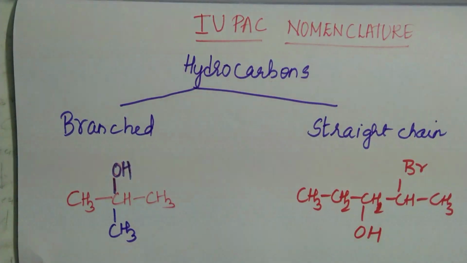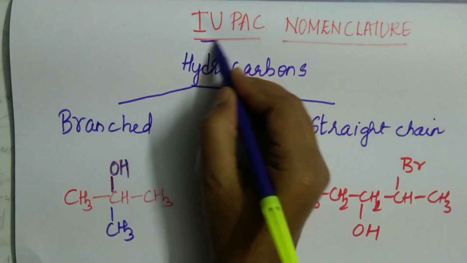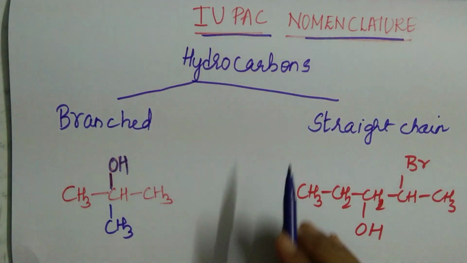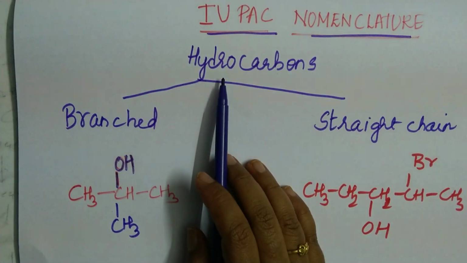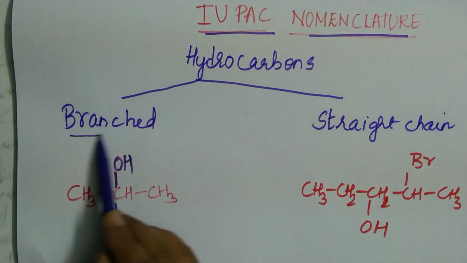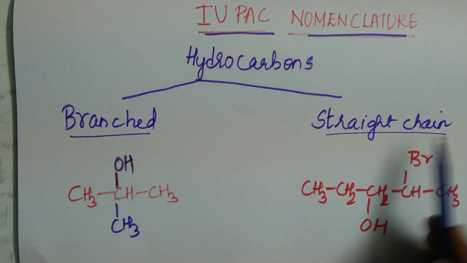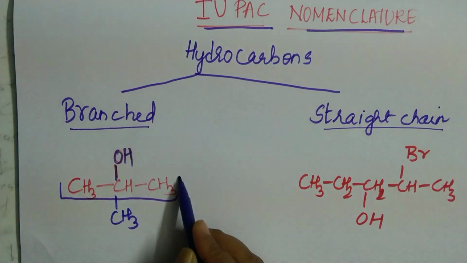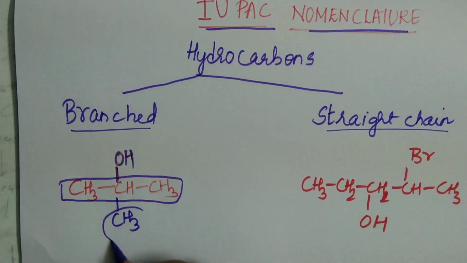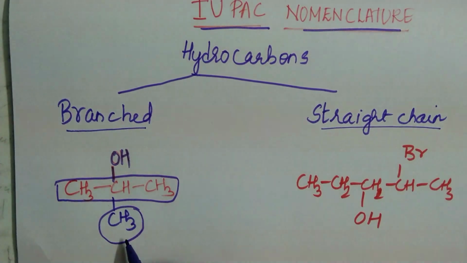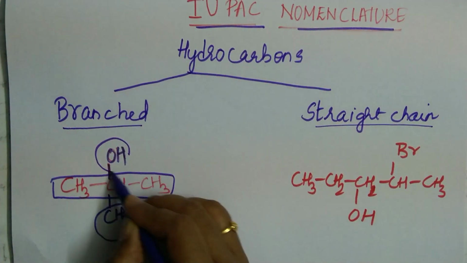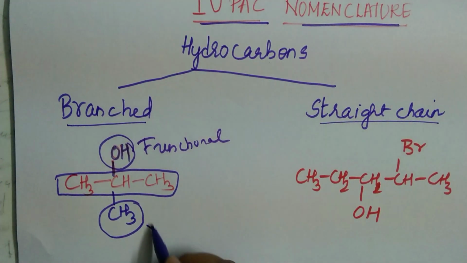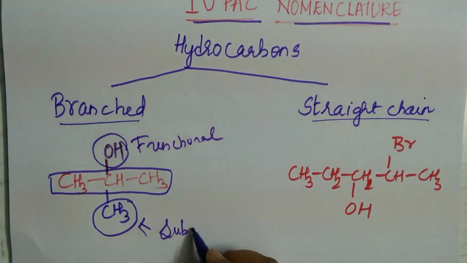In today's video, let us try to understand about IUPAC nomenclature. So, hydrocarbons are compounds made up of carbon and hydrogen only. These hydrocarbons can be branched or they can be straight chain. Here I have shown you an example. So, this is a branched chain of hydrocarbon. So, this is our branch. In a branch, carbon is involved, and this is called as the functional group. And what is the branched chain called as? It is called as substituent.